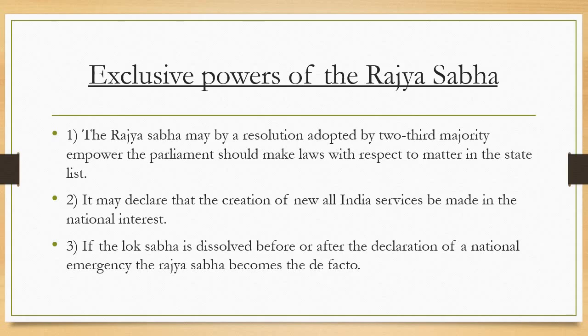Third one, if the Lok Sabha is dissolved before or after the declaration of national emergency, the Rajya Sabha becomes the de facto ruling authority.